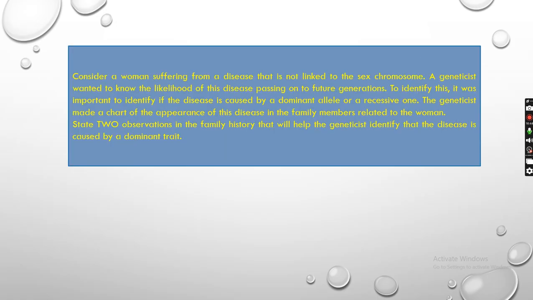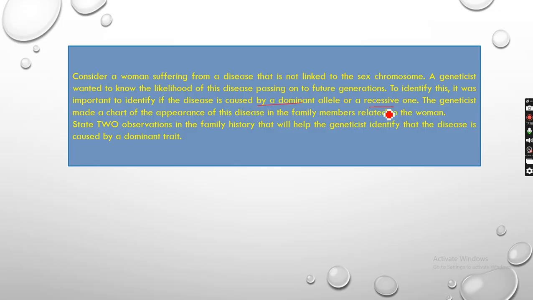Next one: consider a woman suffering from a disease that is not linked to a sex chromosome. So a woman has a disease, but it is not linked to a sex chromosome, like the earlier case that we studied, Rett syndrome. A geneticist wanted to know the likelihood of the disease passing on to future generations, so a geneticist was called who will study whether the disease will pass to that woman's next generation, although it is not linked to a sex chromosome. To identify this, it was important to identify if the disease is caused by a dominant or a recessive one.